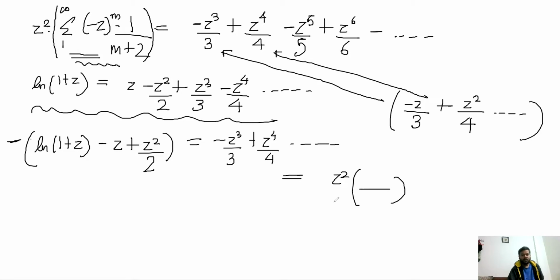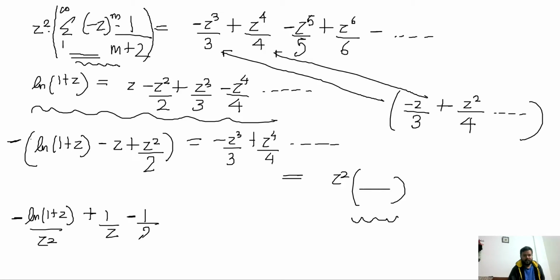So all I have to do to find the second series is divide this by z^2. So that turns out to become ln(1+z)/z^2 minus 1/z plus 1/2. That is the second series.